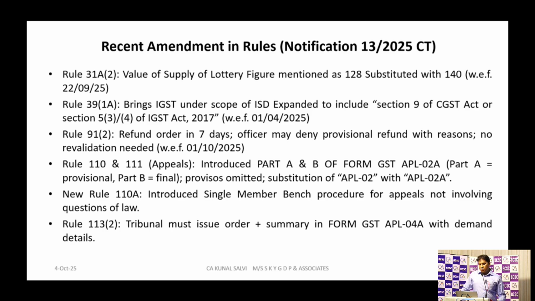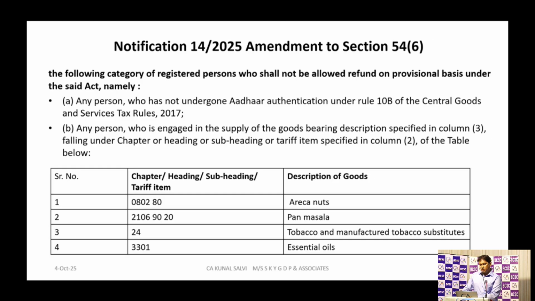Rule 113 sub rule 2, suppose the tribunal authority is passing any order, they have to pass that order in APL 04A. The first appellate authority passes their order in APL 4. Now the appellate tribunal will pass their order in APL 04A, that is summary order, and they will upload it on the GST portal.